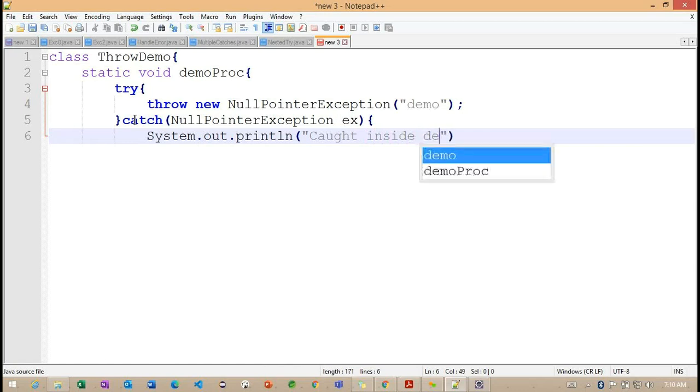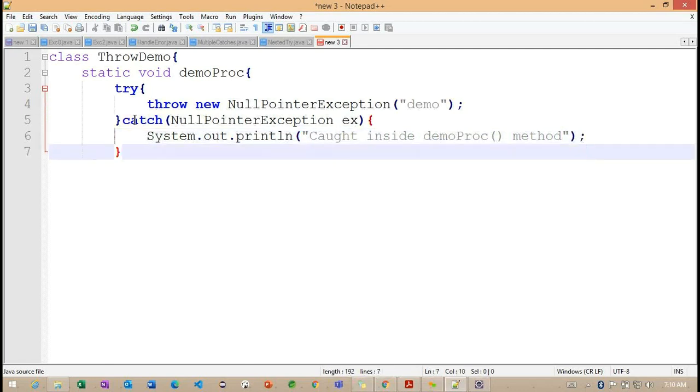This particular exception is called inside our method here. Getting the point. Now I'm closing this particular catch block.